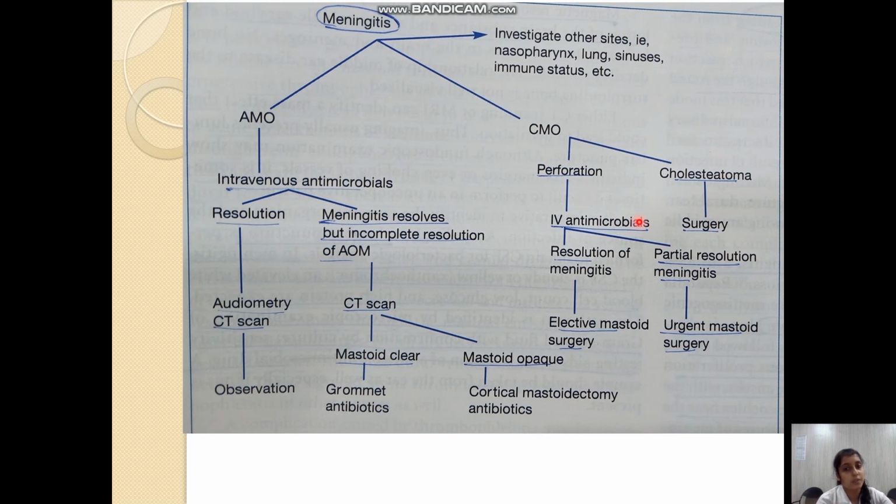In case of a perforation, if on IV antimicrobials the meningitis is not resolving completely, if there is only a partial resolution, then also we have to go for urgent mastoid surgery. So in case of a cholesteatoma or a partial resolution, we will be going for surgery. Otherwise, we will be observing the patient after giving IV antibiotics.